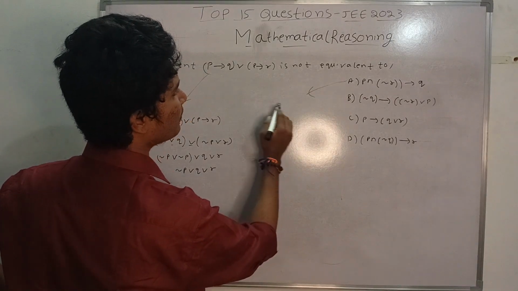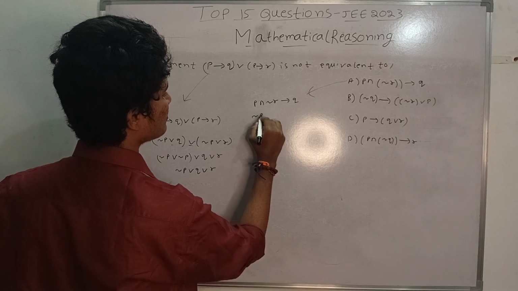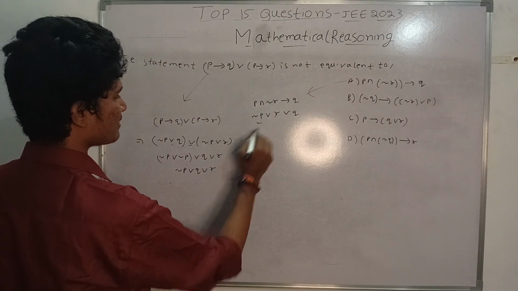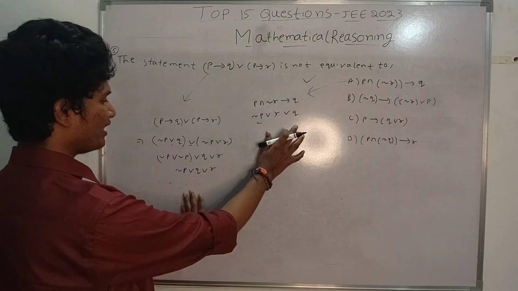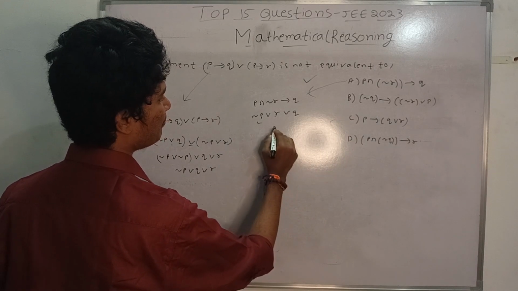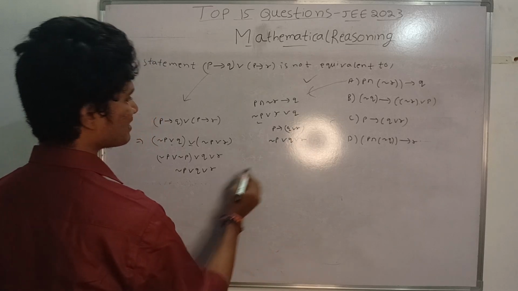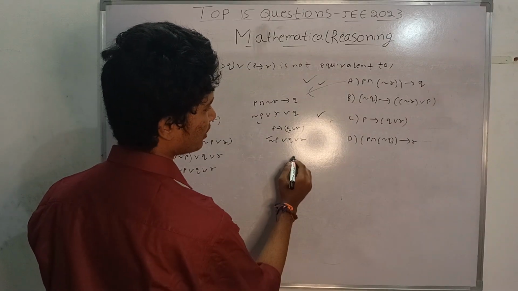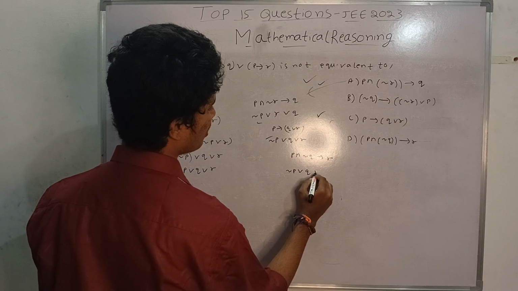So when I take the first option, P and negation R implication Q, what is this? Like this only. So this is the same. These two are matching, but this is not the correct answer, because we have to find which is not equivalent. So I am taking the C option, P implication Q or R. That is negation P or Q or R. This is also the same. So these two are correct, but not the correct options. And when I take D option, that is P or negation Q or R, negation P or Q or like this.